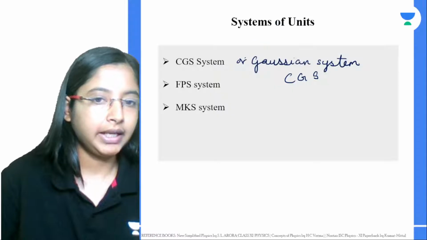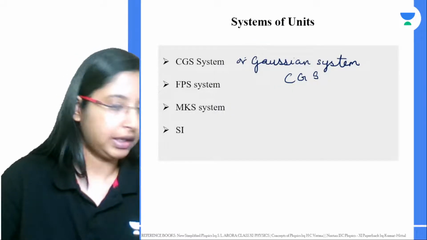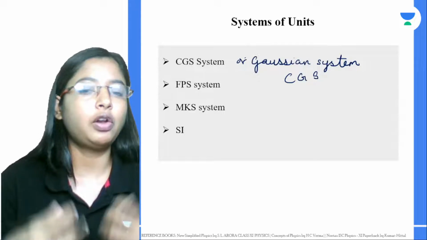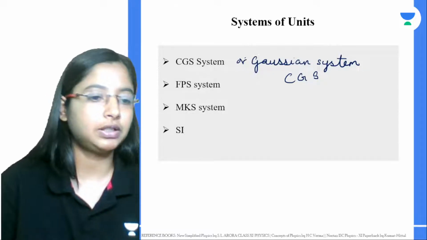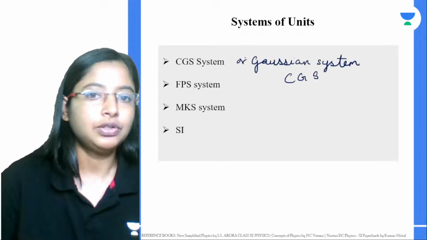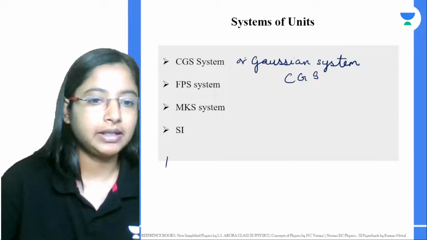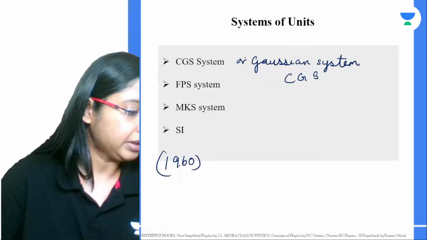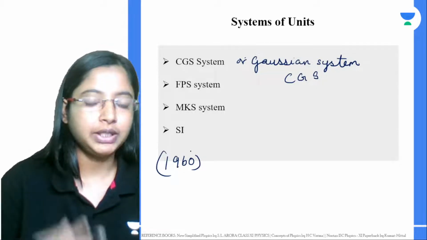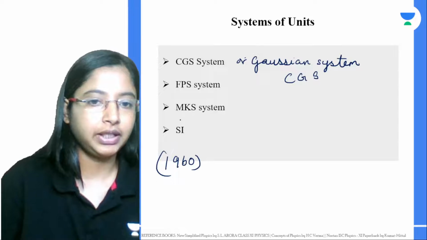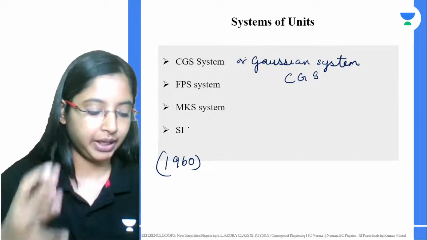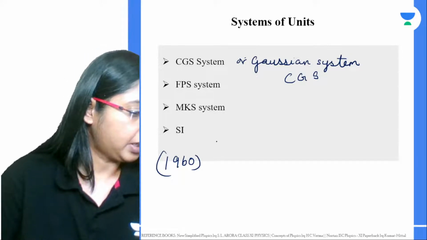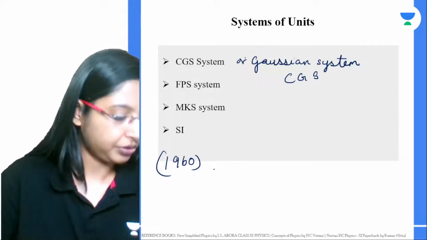Around 1960s, because all of these different systems of units were following different measurements, the international system of units, the SI system, became the internationally accepted units.